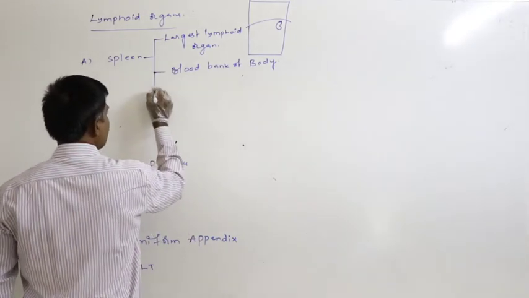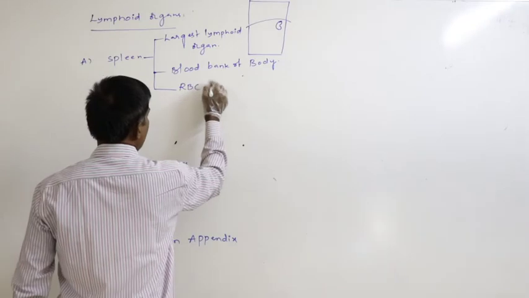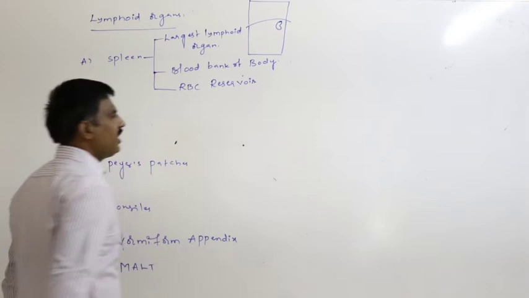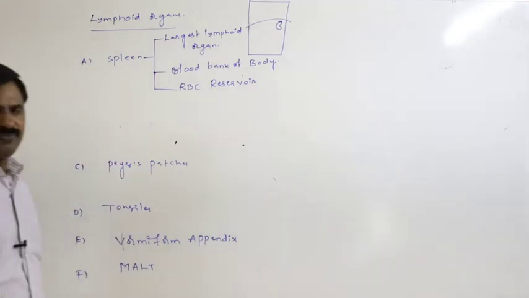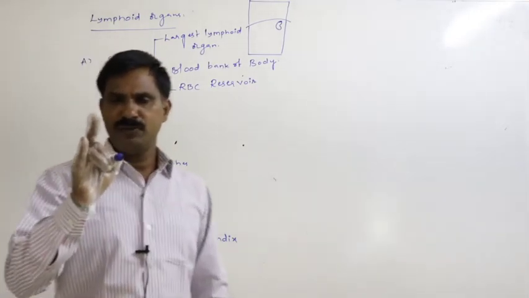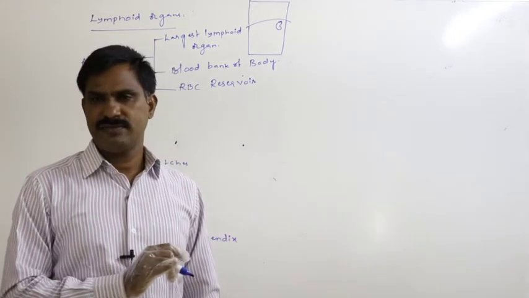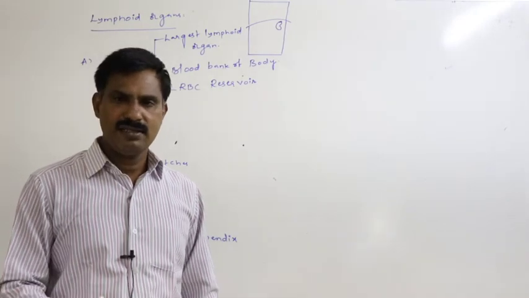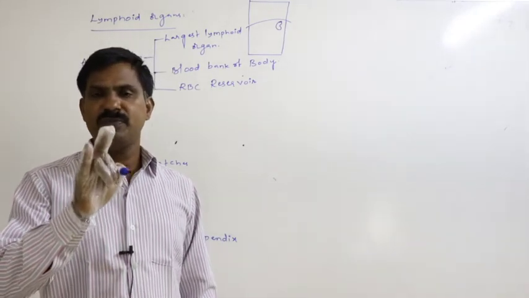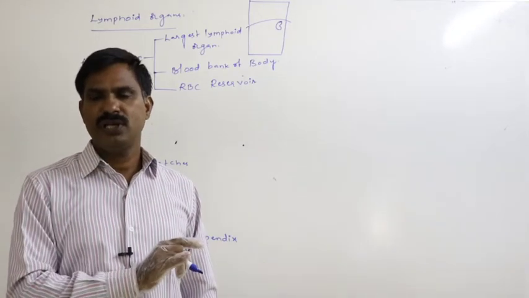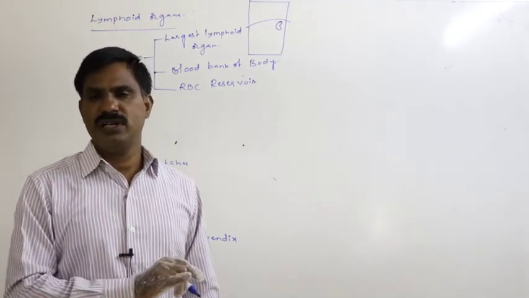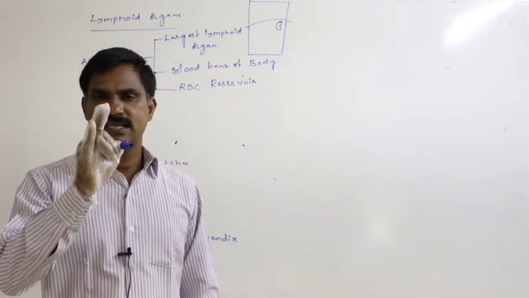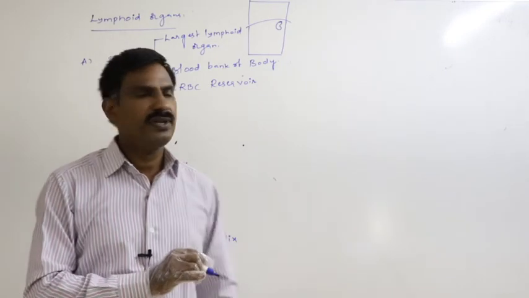Again, this is the RBC reservoir. Definitely it stores or reserves RBC. Whenever the RBC count in the blood of the person decreases, definitely from the spleen RBCs get released into the blood to bring them back to normal. In such a way, this spleen acts as the reservoir for the RBC.